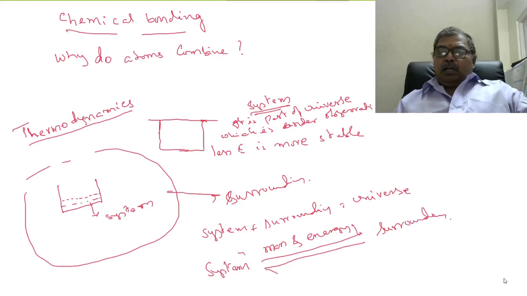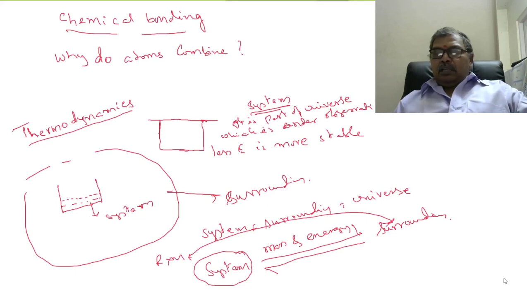For a chemist, a system is nothing but a reaction. In the reaction, energy may be liberated. If the reaction releases energy, that is absorbed by the surroundings. Suppose a reaction system can absorb energy from the surroundings also.